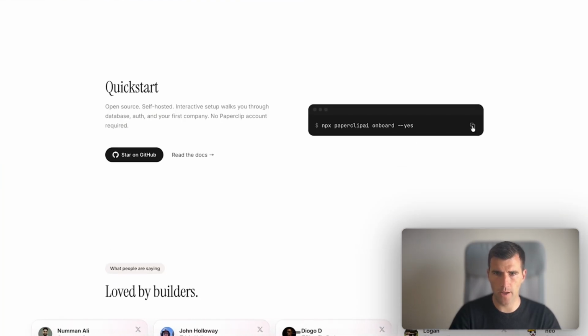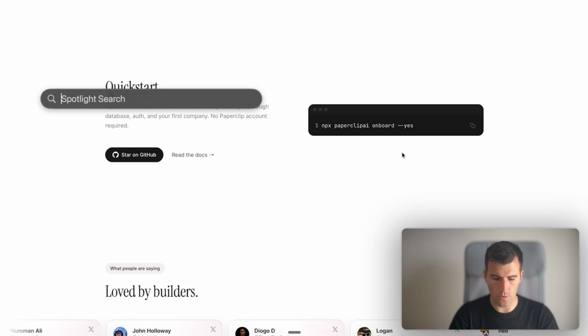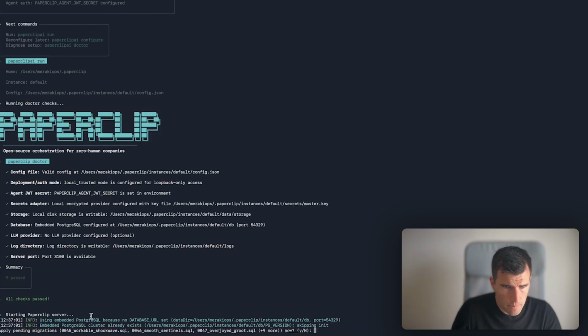So you have to copy that, and then you have to open your terminal. I'm opening up my terminal and I'm running this command. I go yes, probably there's an update in Paperclip because I have run it again, and I didn't have that before, so I guess there's some kind of update. Okay, so apply pending migrations. Let's do yes. I'm not sure if you will see it on your end.